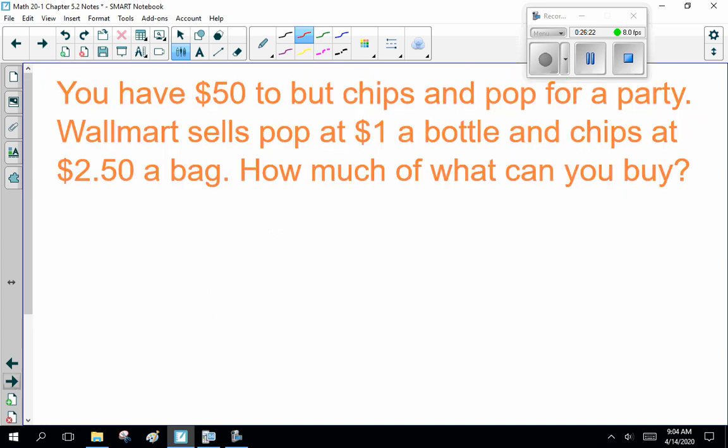Now, one more question for you guys to try. You have $50 to buy chips and pop for a party. Walmart sells pop at $1 a bottle and chips at $2.50 a bag. How much of what can you buy? Now, I'm going to help you set up the equation, and then you guys are going to solve it. We'll come back and check your answers.